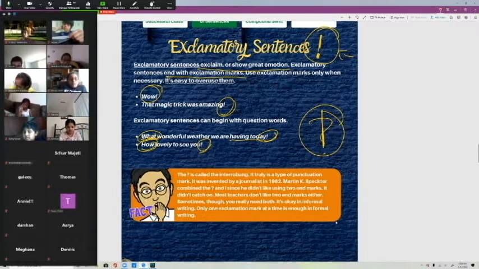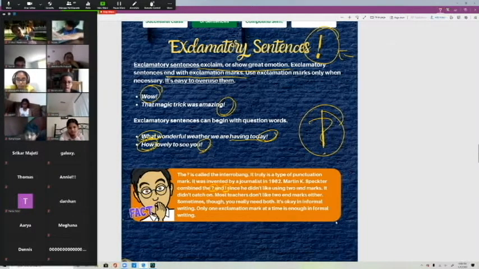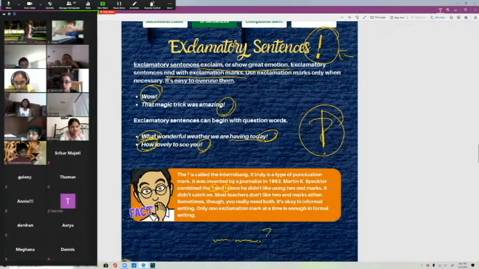All right. It truly is a type of punctuation mark. It was invented by a journalist in 1962, Martin K. Spector. He combined the question mark and the exclamation point since he didn't like using two end marks. So you might see somebody write, and then they go, like they do something like that.